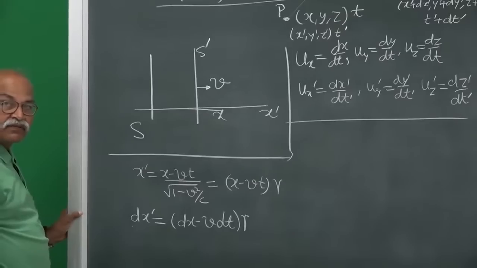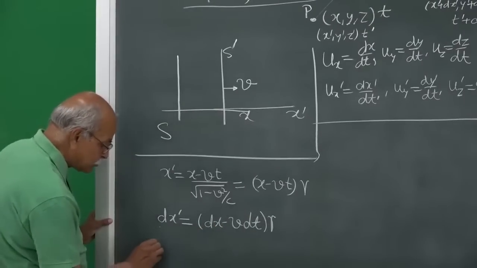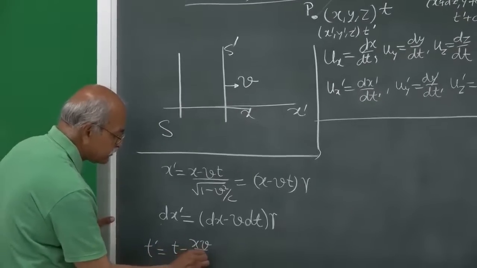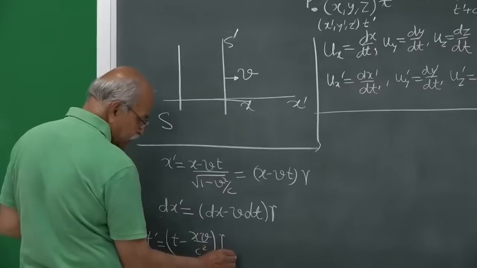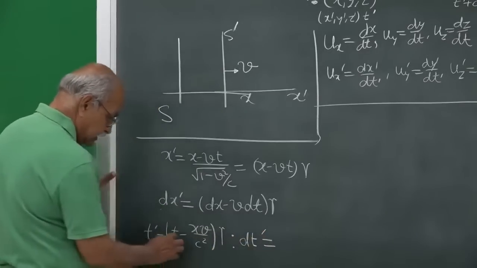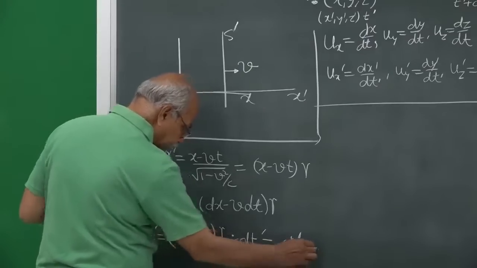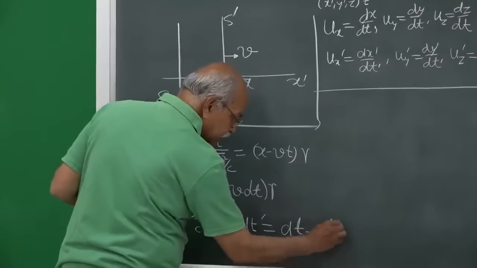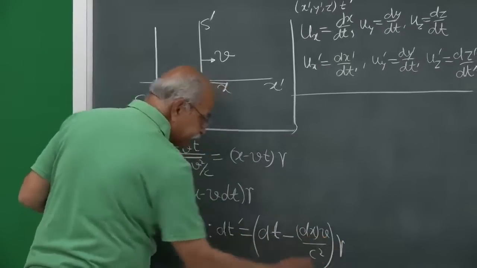Similarly, start for time, you have t prime is equal to t minus x v by c square multiplied by gamma, and therefore you can write what is dt prime. dt prime will be equal to dt minus dx v by c square, times gamma.